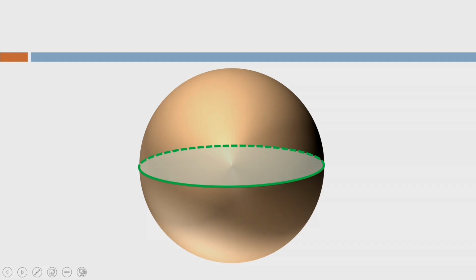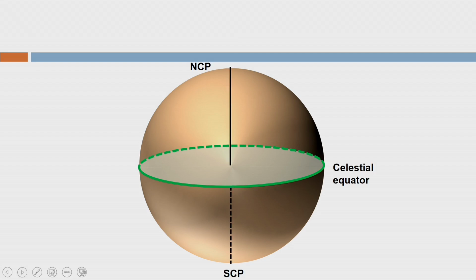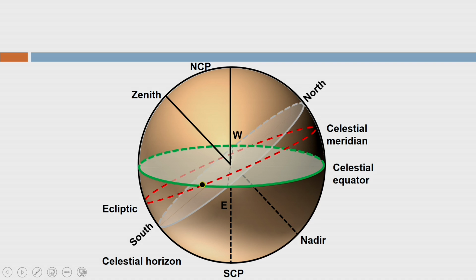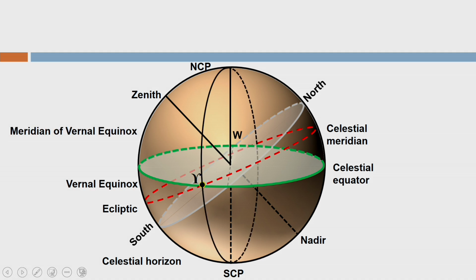So, let us look into the animation. What do we mean by celestial latitude and celestial longitude? That is celestial equator and celestial sphere, fine. NCP, SCP, again the celestial horizon, Zenith, Nadir, celestial meridian, okay. So, that is my south, east, west, north on the celestial horizon. Then this is my ecliptic, and this is the vernal equinox, fine. That is the meridian of vernal equinox, and that is a star.